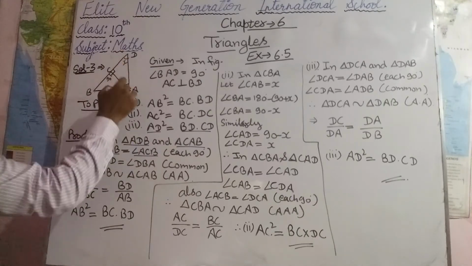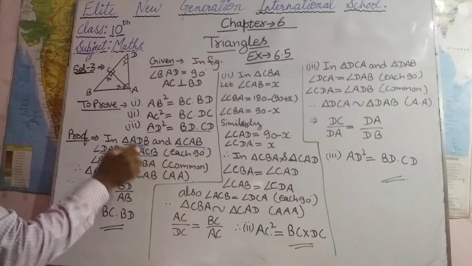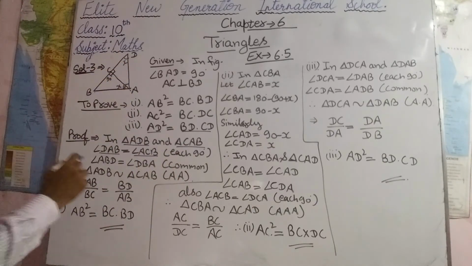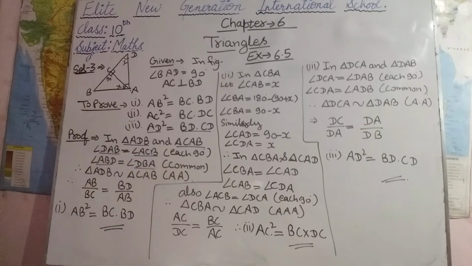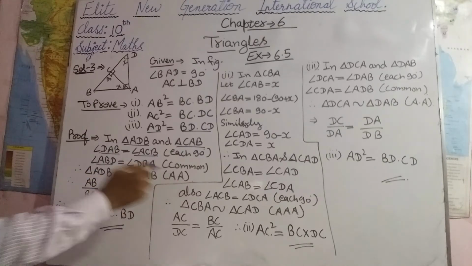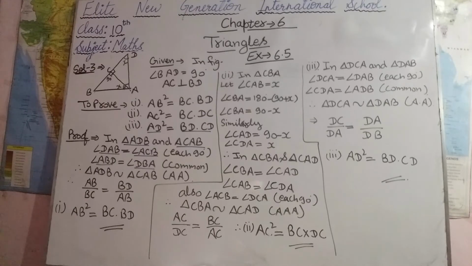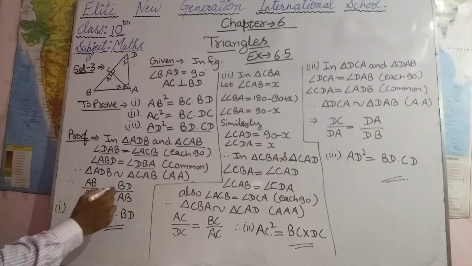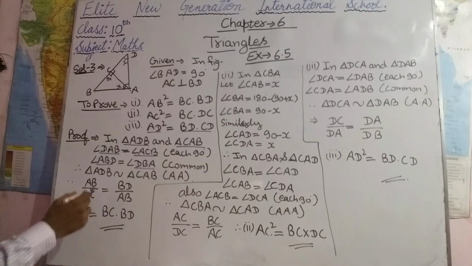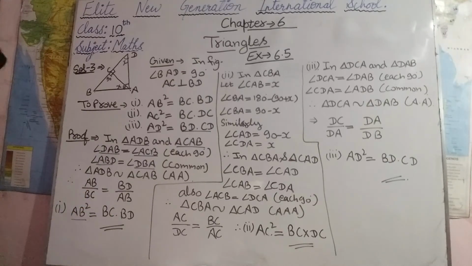So angle DAB equals angle ACB, these are given 90 degrees, so each is 90. Also angle ABD equals angle DBA, these are common angles. So from this we can say triangle ADB is similar to triangle CAB by AA criteria. Now if triangles are similar, then sides are proportional. So we can write AB upon BC equal to BD upon AB. Now on cross multiplying, AB into AB will be AB square, and BC into BD. So AB square equals BC into BD.